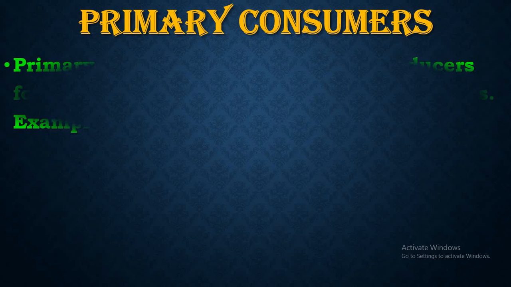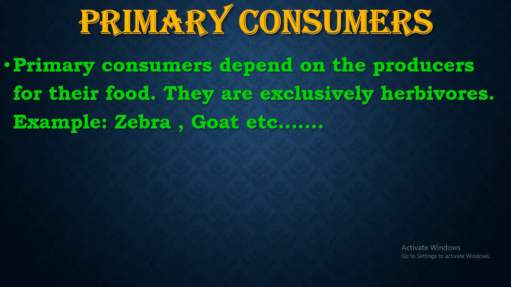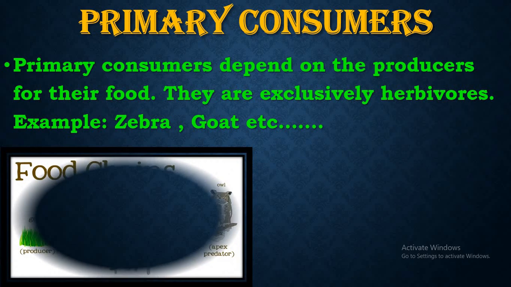Primary consumers depend on the producers for their food. They don't prepare their own food. So they are exclusively herbivorous. Example: zebra and goat, and other examples.